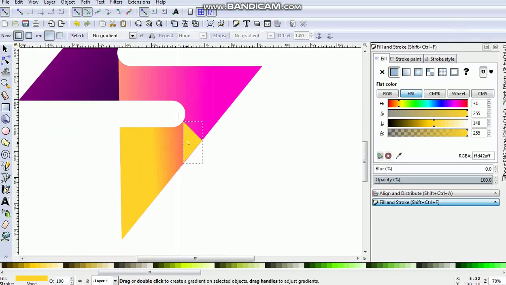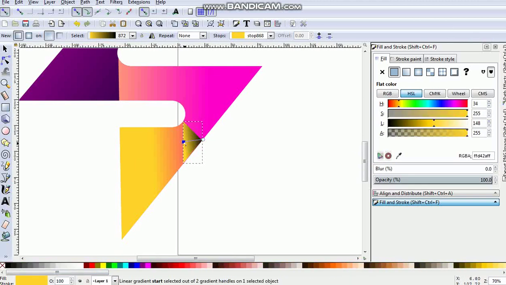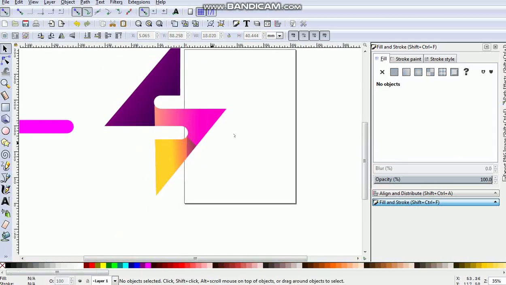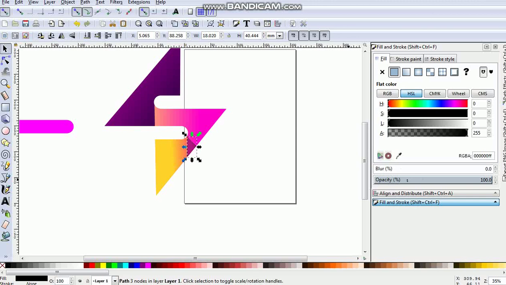and just give it a linear gradient, make it black, or just simply decrease the opacity like this.